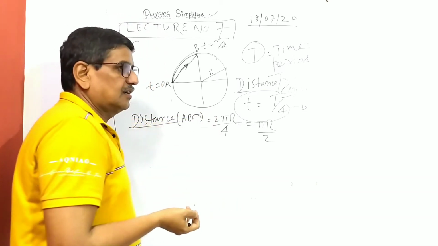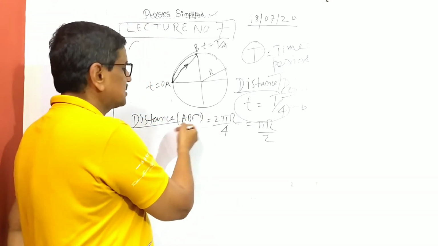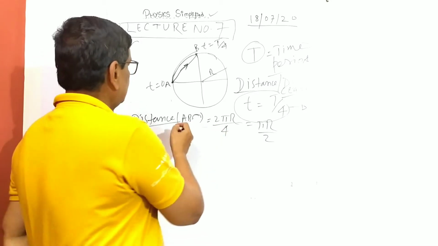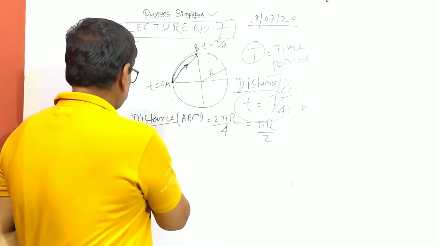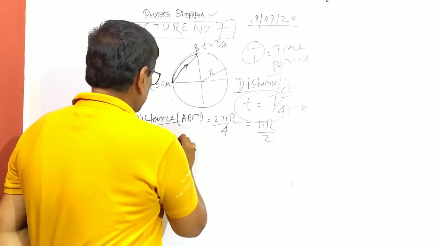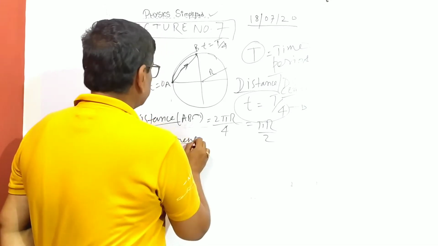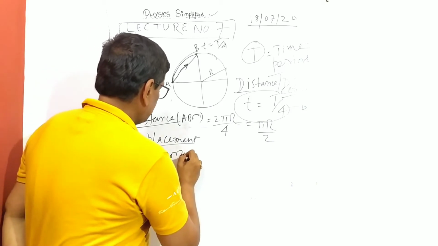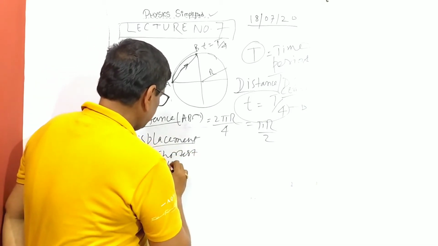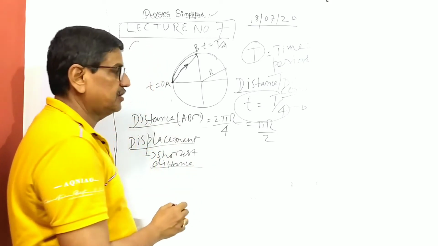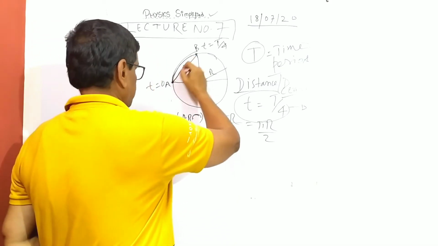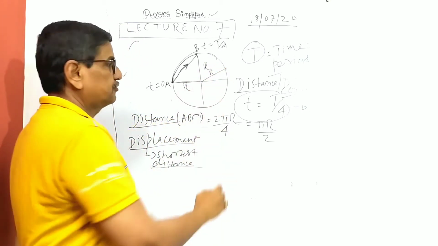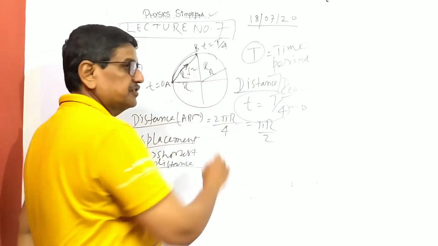So distance, a scalar quantity, does not have any direction; you just add the magnitudes arithmetically without any sign. But what is displacement? Displacement is a vector, so it will have magnitude and direction, and displacement is the shortest distance. We always call displacement the shortest distance. So you have to join two points, the initial and terminal point, with the shortest path. So this is AB. Now what will this be? This is R, and this is also R. So this will be R square root 2 from the Pythagoras theorem.